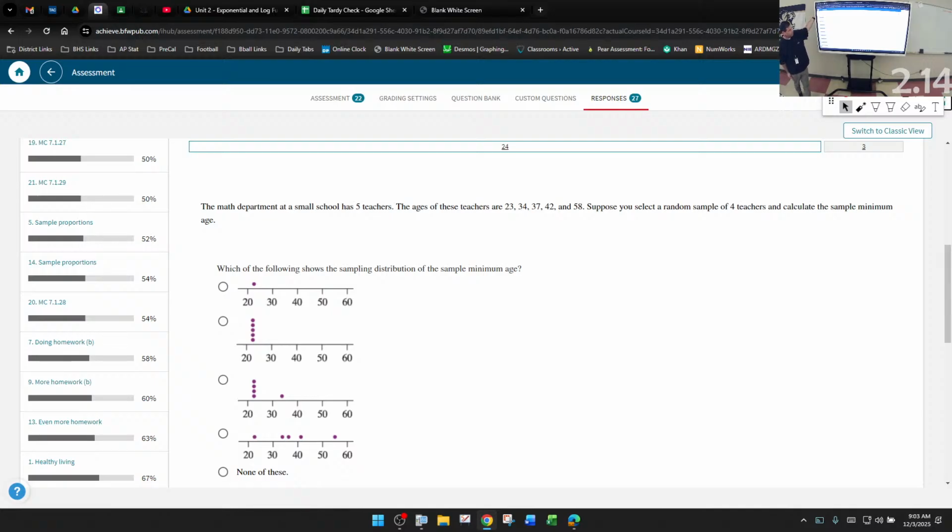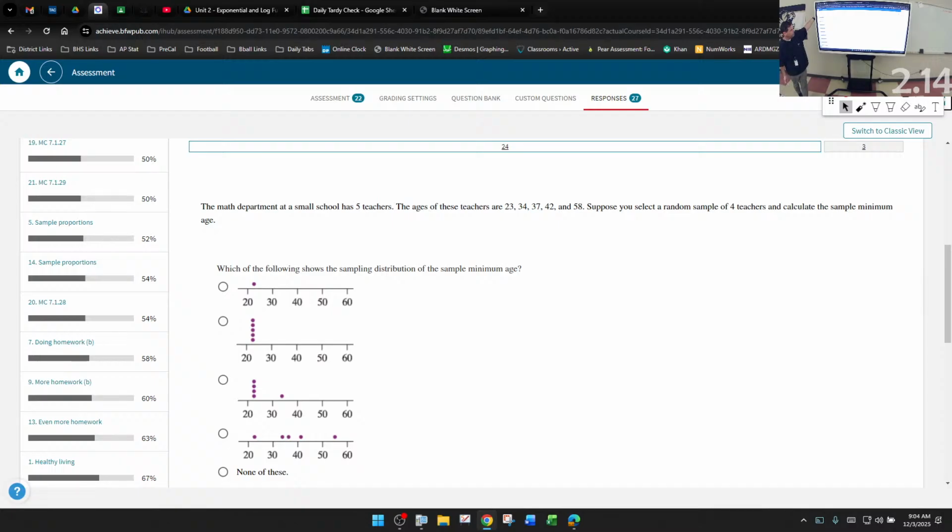So 23 plus 34, plus the ages and use a random sample of 4. So 23 plus 34 plus 37 plus 42 divided by 4. Should be? No. It's just the 4 different combinations, you take the minimum value from each of those. So it'd be 23, 23, 23, 23, 34.